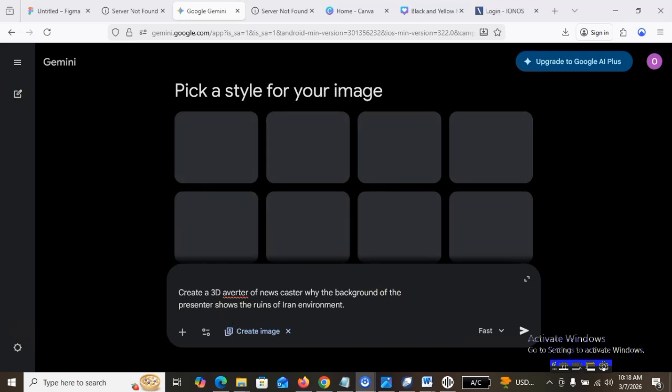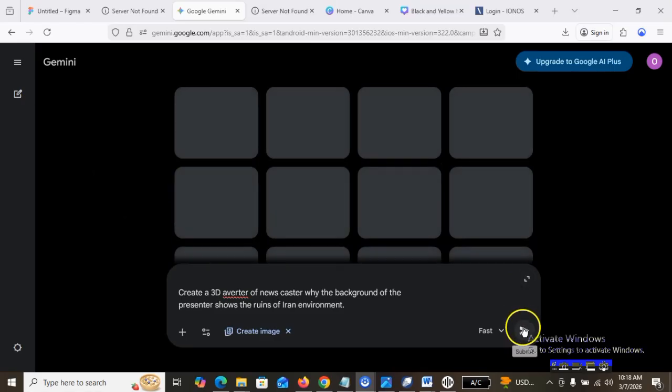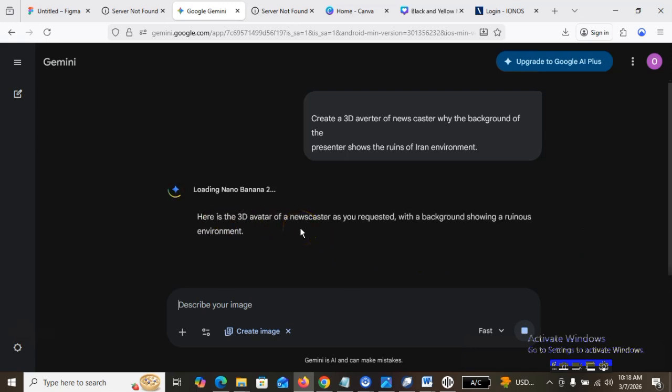Alright, let me show you what I did. Okay, now here's the prompt. I say create a 3D avatar of a newscaster while the background of the presenter shows the ruins of the Iran environment. So this particular avatar that I want to create is going to be in the Iranian environment. I'm just going to click submit. I'm just going to give it time to generate.